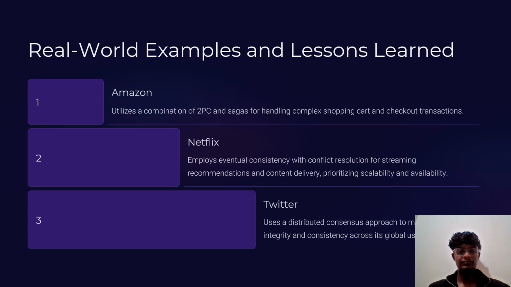In this slide, let's see about real-world examples and lessons learned. First one is Amazon. Utilizes a combination of 2PC and Sagas for handling complex shopping cart and checkout transactions. The next one is Netflix. Employs eventual consistency with conflict resolution for streaming recommendations and content delivery, prioritizing scalability and availability. The third one is Twitter. Uses a distributed consensus approach to maintain integrity and consistency across its global system.